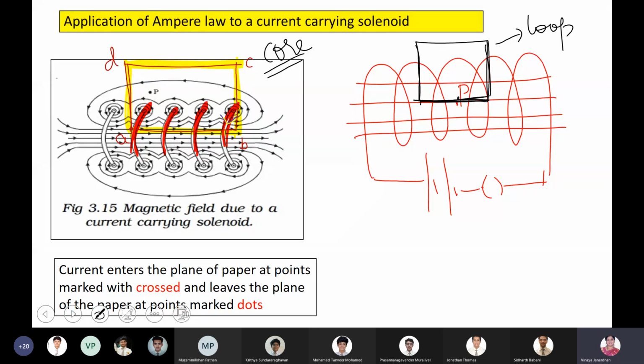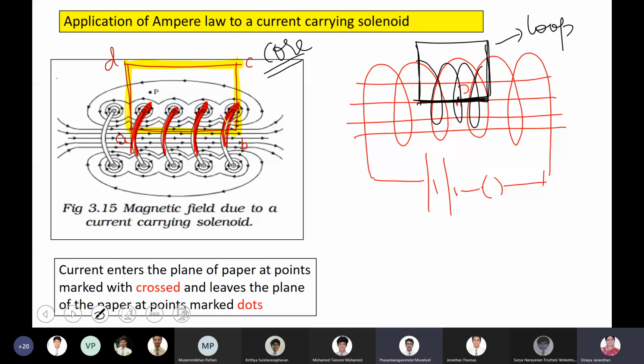Ma'am, can you repeat how did you construct the loop? Okay. It's an imaginary loop, boys. I have to construct a loop, here a rectangular loop, and that loop has to pass through the point P, and it should enclose the current carrying coil, right?